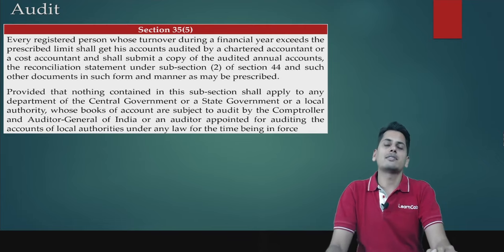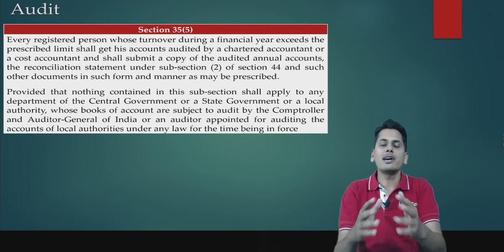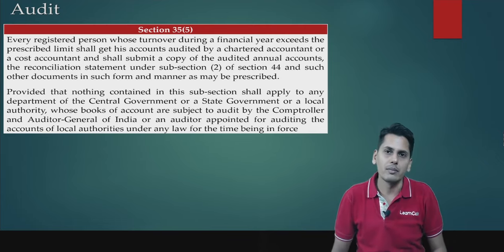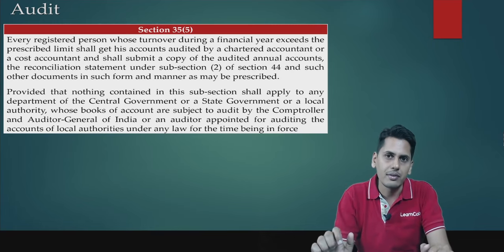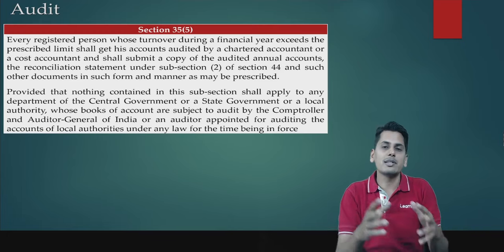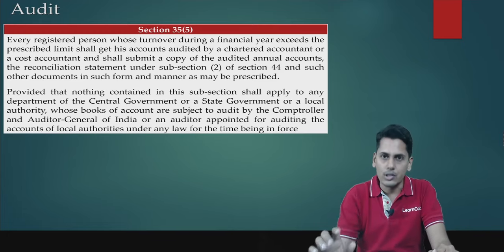Audit under 35 subsection 5. Friends, 35 subsection 5 has been omitted. Now what was 35 subsection 5? 35 subsection 5 stated that all those registered persons whose aggregate turnover exceeded a threshold,